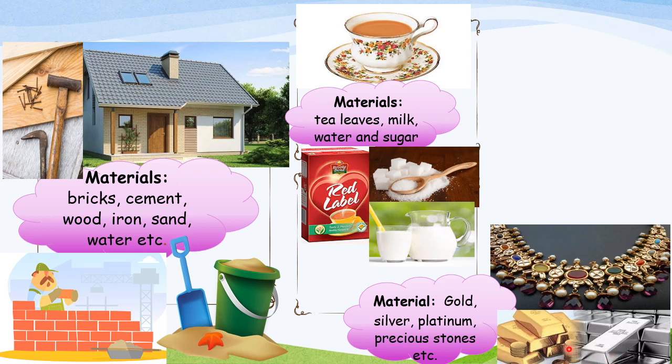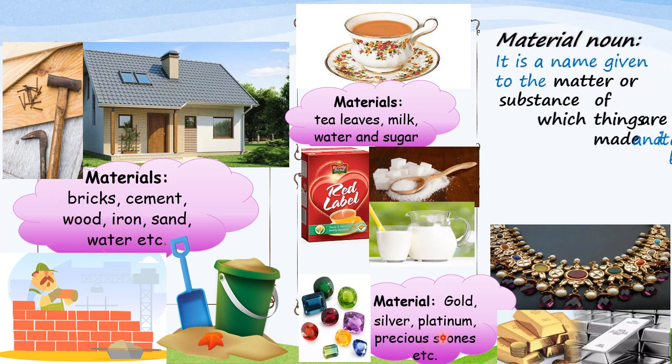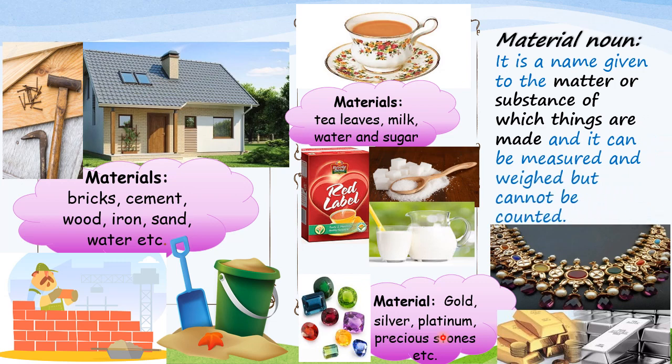So this is the picture of silver and gold bricks. These are the precious stones which mainly we need for making jewelries. So we can say these are the names of materials, and these materials are known as material nouns.